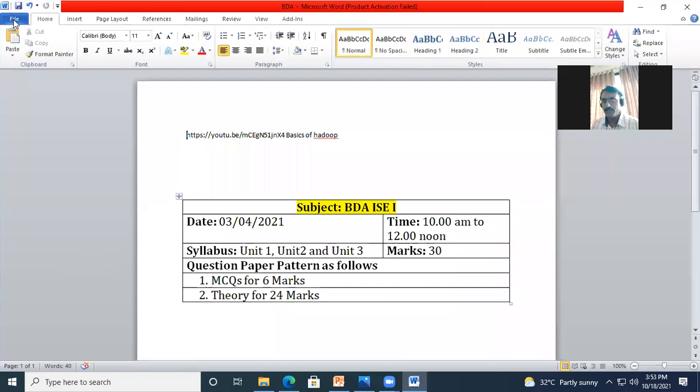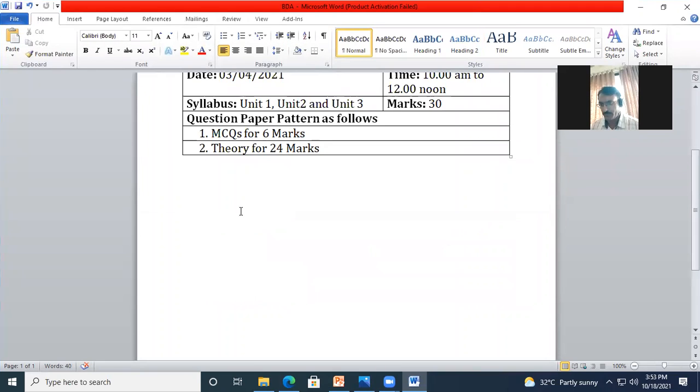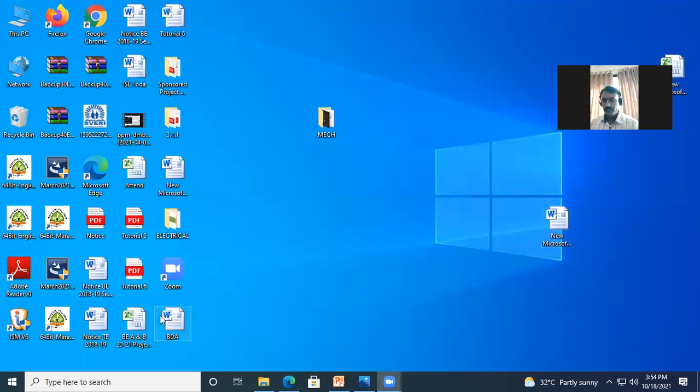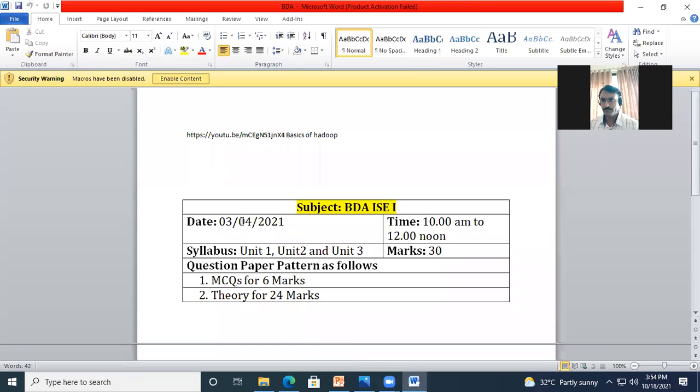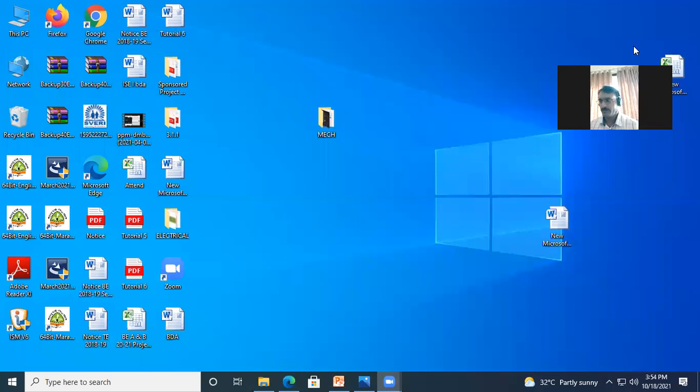Now I am going to add something here, C++, let's say simple. And if I click on the save button, the file gets saved. And if I close it and find the copy BDA, I am going to open it again. You will find the updated part. Okay, now check here again.